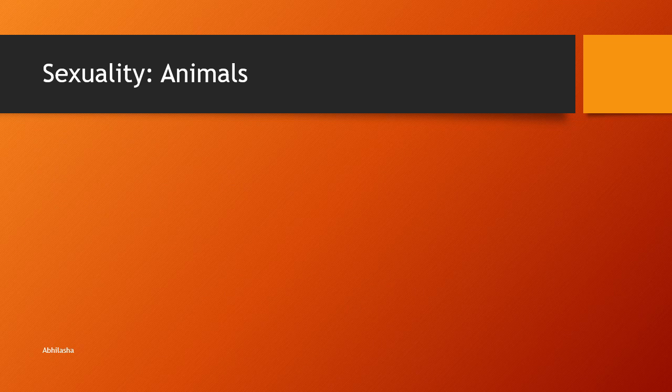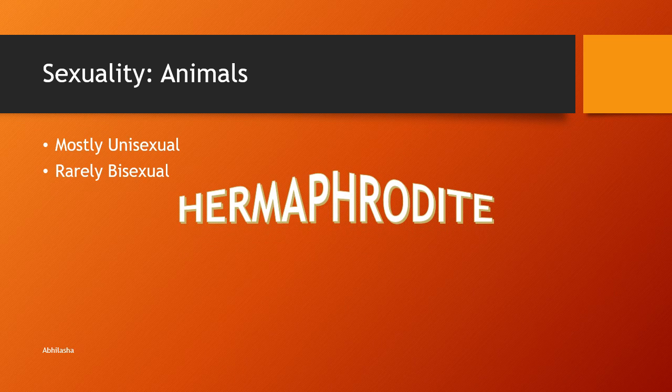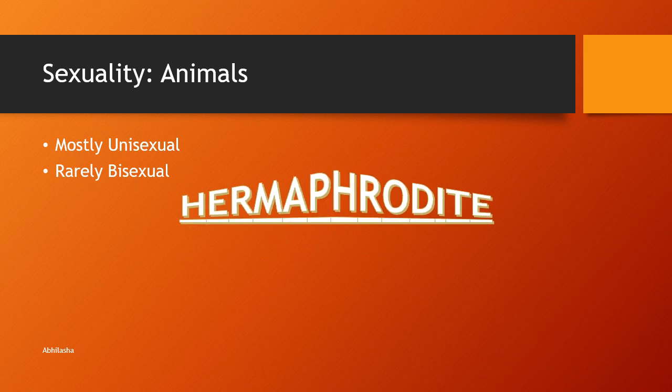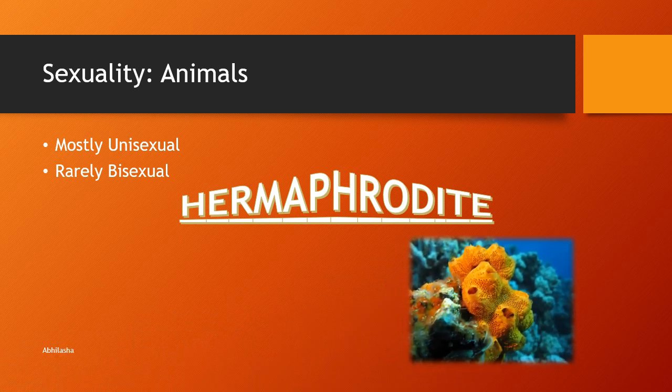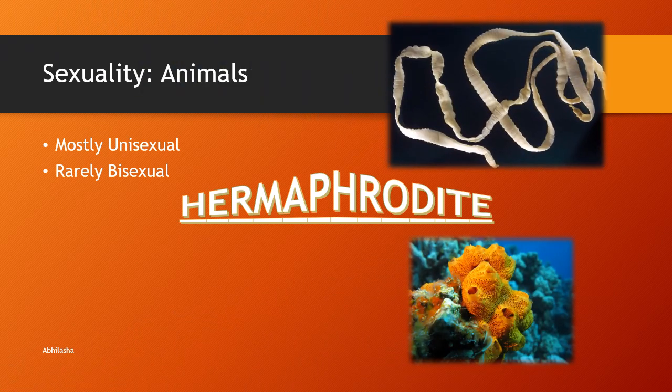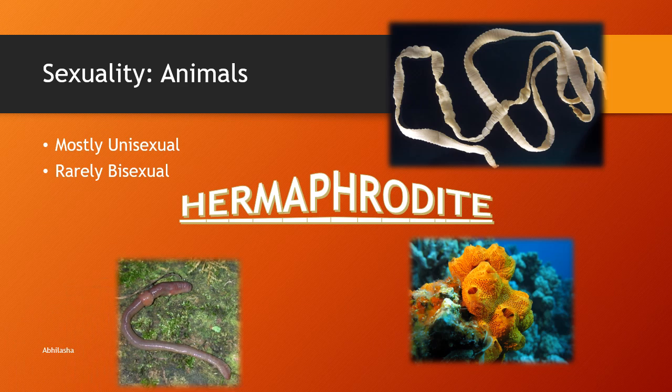Animals are mostly unisexual, but there are a few examples of bisexual animals. The term we use in case of animals is hermaphrodite. Some hermaphrodite animals are sponges, tapeworm and earthworm.